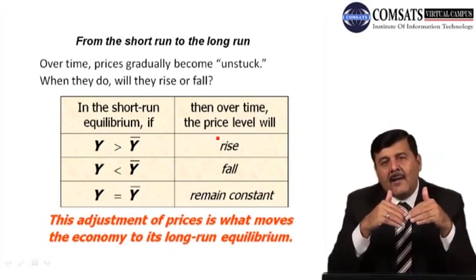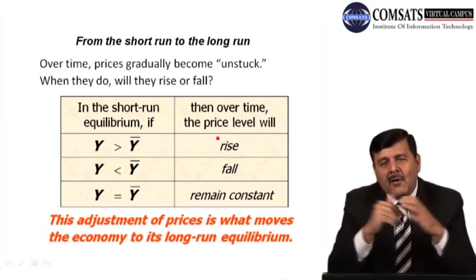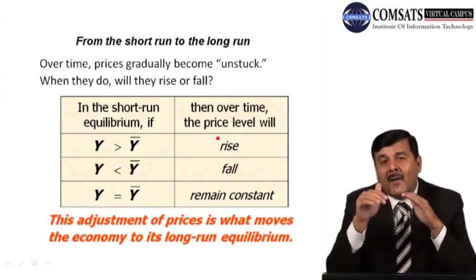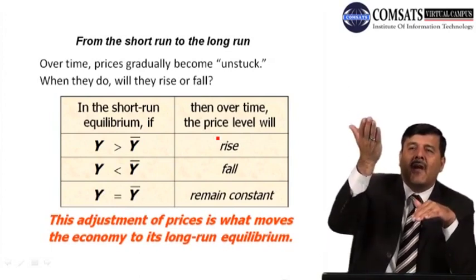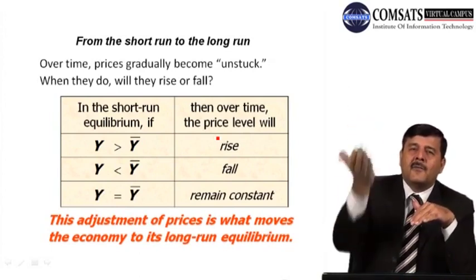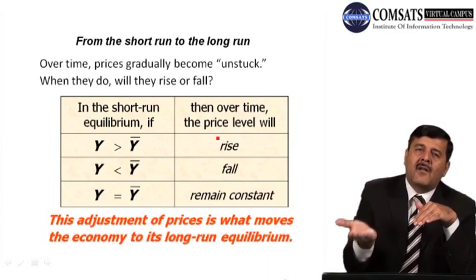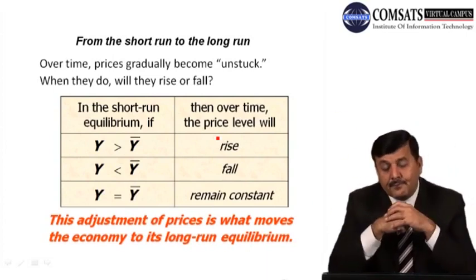Similarly, when the actual output level is less than the full employment level of output, prices start falling. When prices start falling, demand for goods and services starts increasing. So the firms will produce more output, more goods and services in the economy, and the economy will reach its natural level of output in the long run.